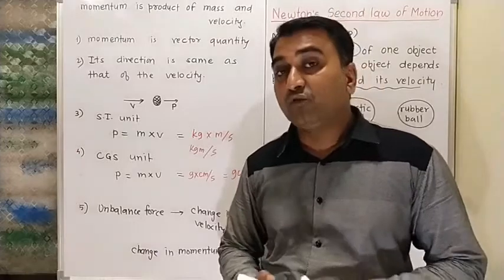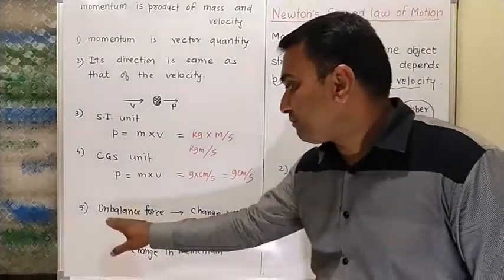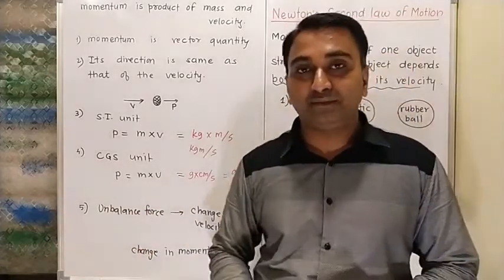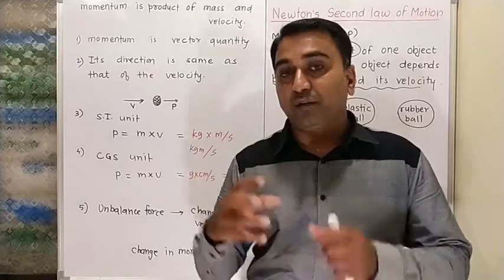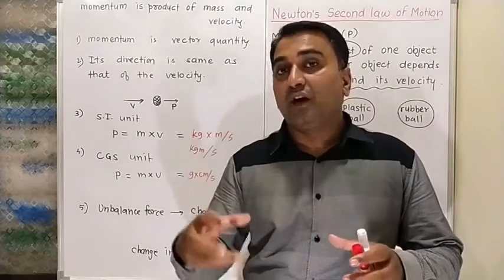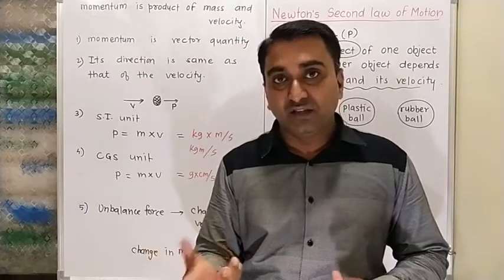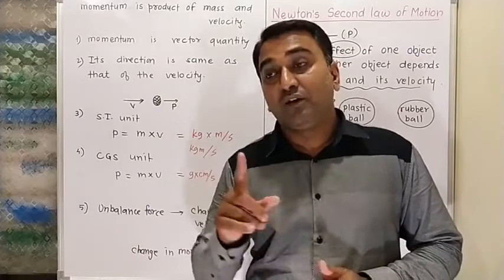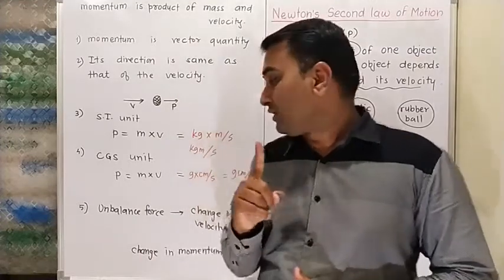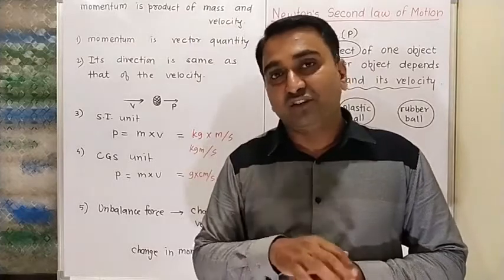Okay, now what is required to change the momentum? See, if balanced forces are there, then velocity will not change. When the mass does not change, the momentum of a particular object depends on velocity only. When equal forces are there, its velocity will not change.